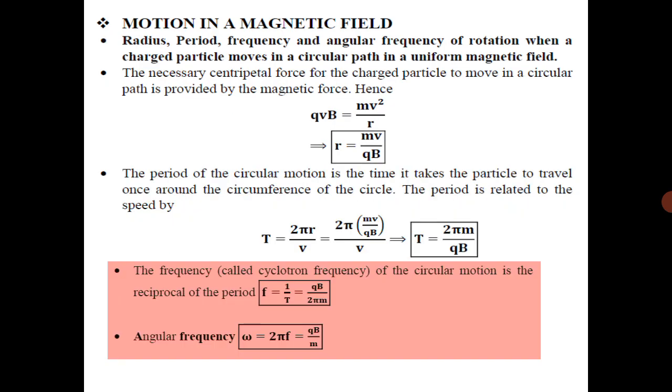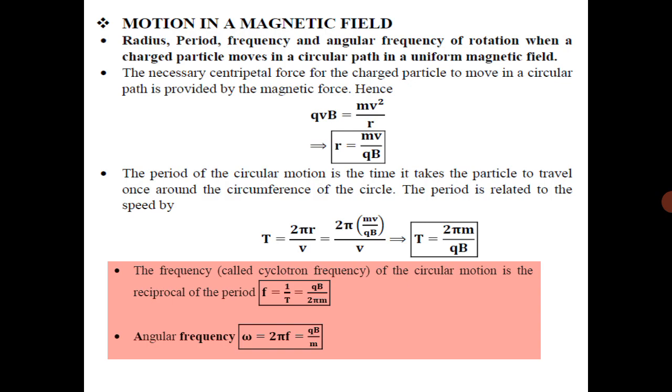Now come to the term frequency. So frequency means reciprocal of period. So frequency is 1 upon T. Just by taking the reciprocal of T, we are getting f, frequency, and that is qB divided by 2 pi m. Okay.